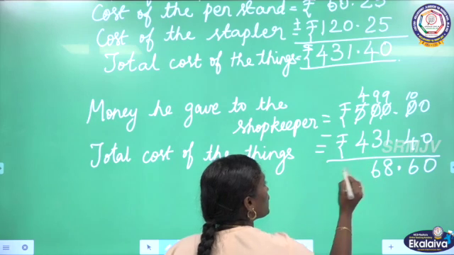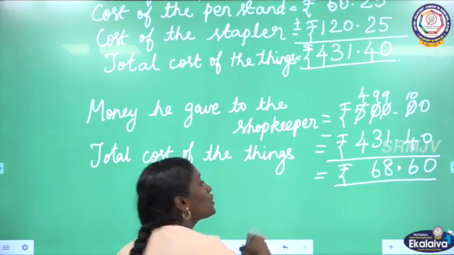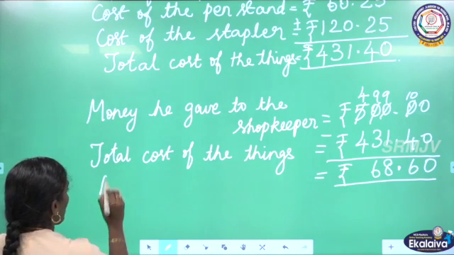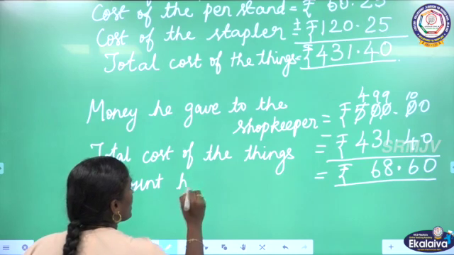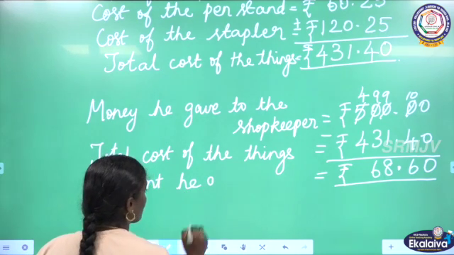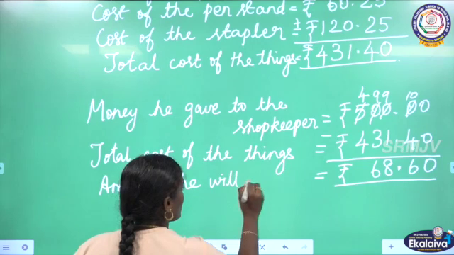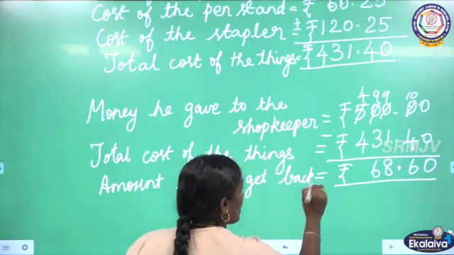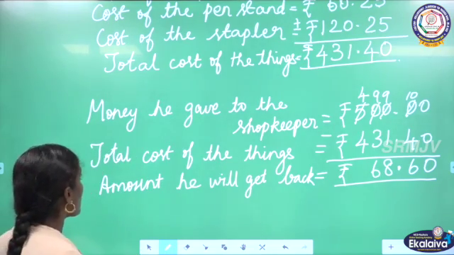Here 4 minus 4, 0. So this is the amount he will get back. Amount he will get back is 68 rupees 60 paise.